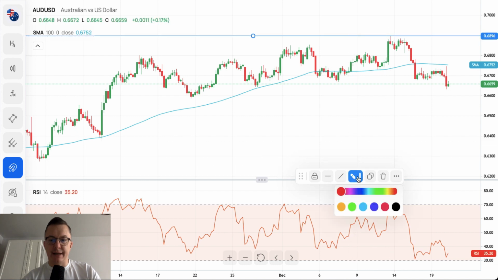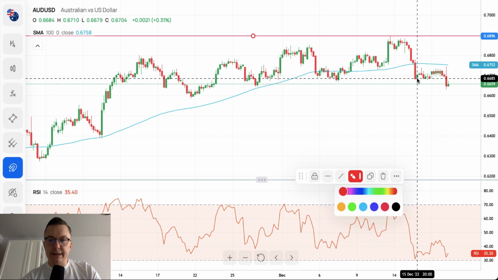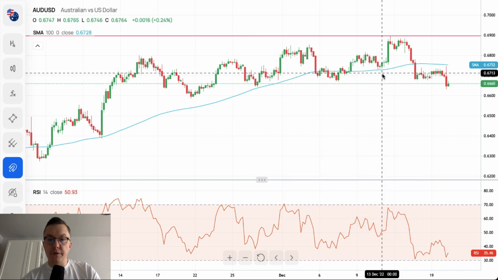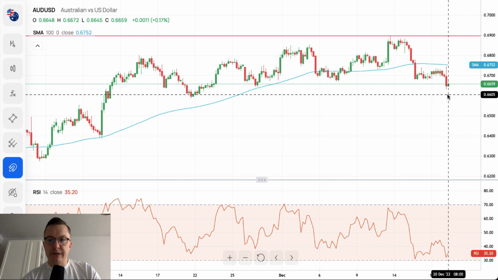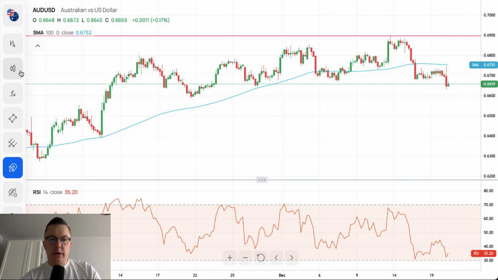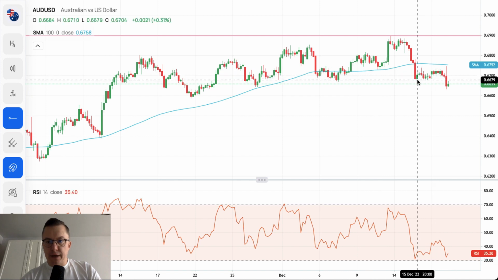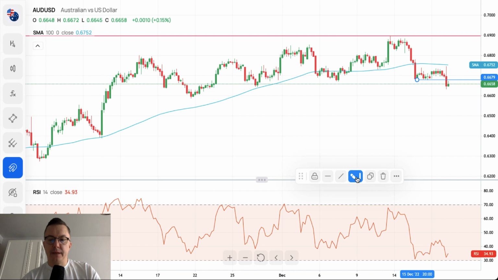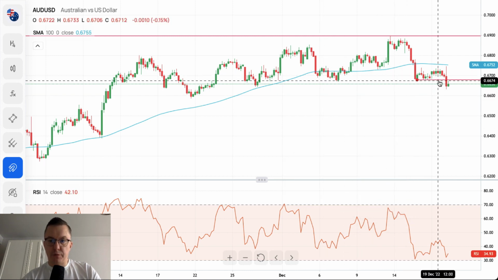That's the high, that's the horizontal line, and we can see a breakout below the 100 periods moving average, this blue line here, and the recent test of this line, and then a breakout to the downside again. So the local line around 6,679 will act as technical resistance, and we broke below this level.